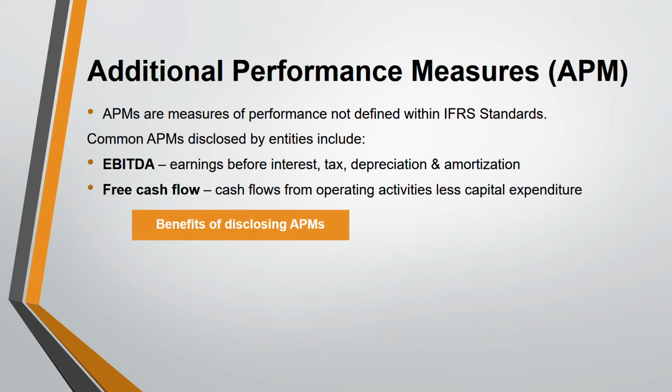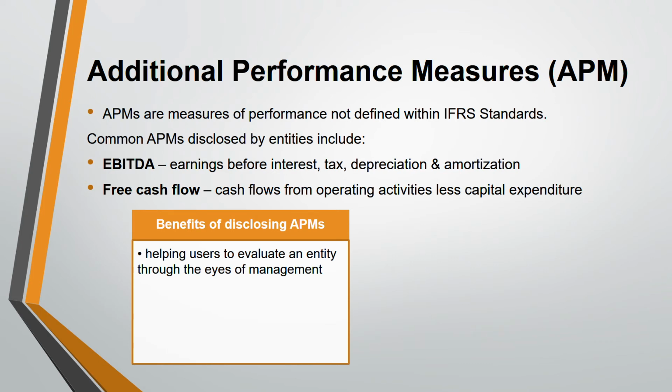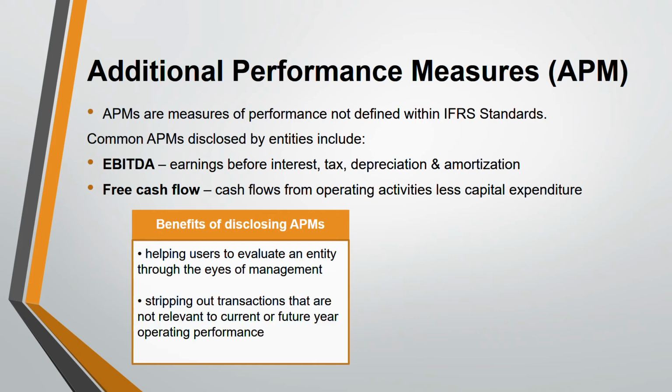Now there are some benefits and some drawbacks of disclosing this APM. Two benefits and two drawbacks. First, let us go through the two benefits. Number one, it helps the users to evaluate the entity through the eyes of the management. Second, it strips out transactions that are not relevant for the current as well as for the future year operating performance. It just takes it away.